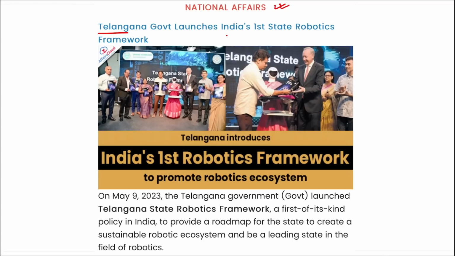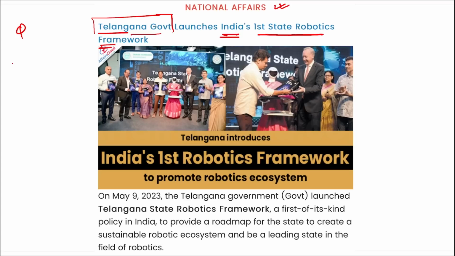Telangana government launched India's first state robotics framework? Important. A question will be asked in such a way that which state government launched India's first state robotics framework. It will be a first of its kind policy in India that will provide a roadmap on how we will create a sustainable robot ecosystem, and that will also help develop skills among the students. So the correct answer: the first state to develop a state robotics framework is Telangana